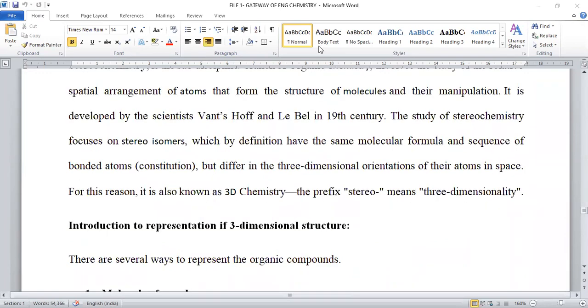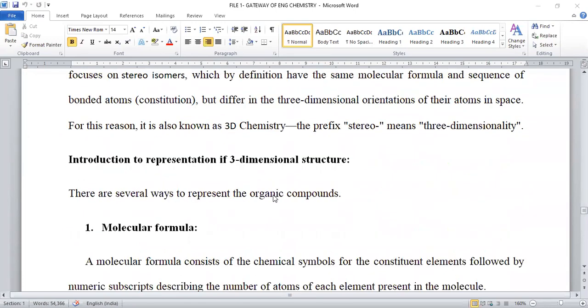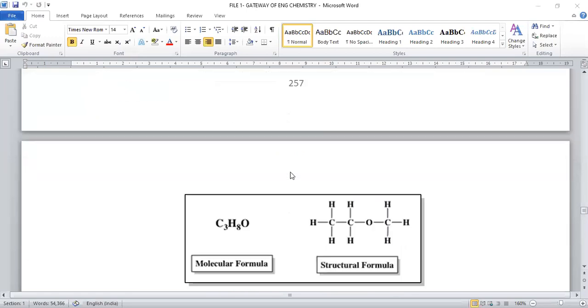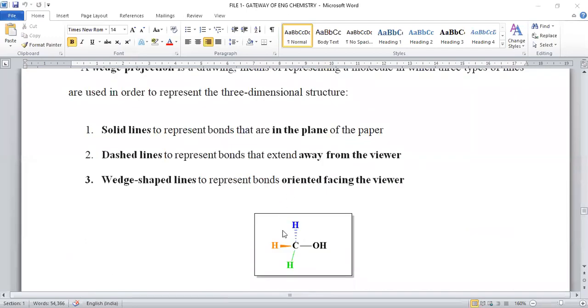Stereo stands for three-dimensionality, which is given by different kinds of arrangements, right? Among all, the well-known three-dimensional arrangement is given by the wedge projection model, where two of the atoms are lying within the plane, one atom is towards the viewer, and another atom is away from the viewer, which is represented in a three-dimensional way. So this is the somewhat exact structure for the three-dimensional arrangement of atoms with respect to the central carbon atom.